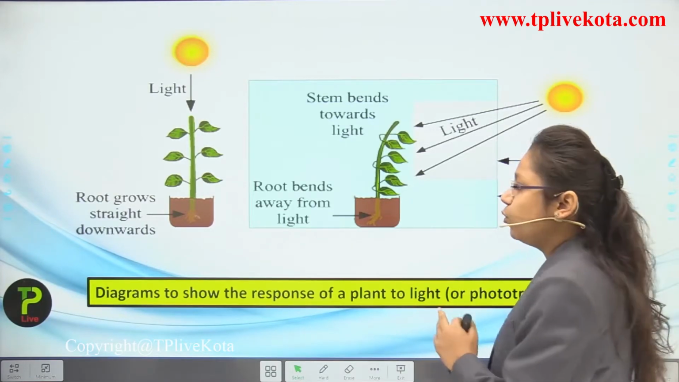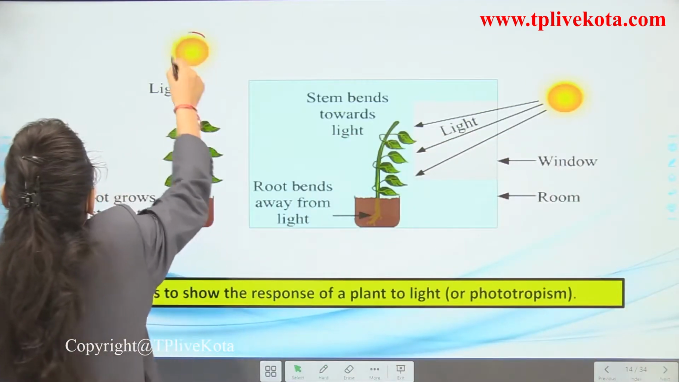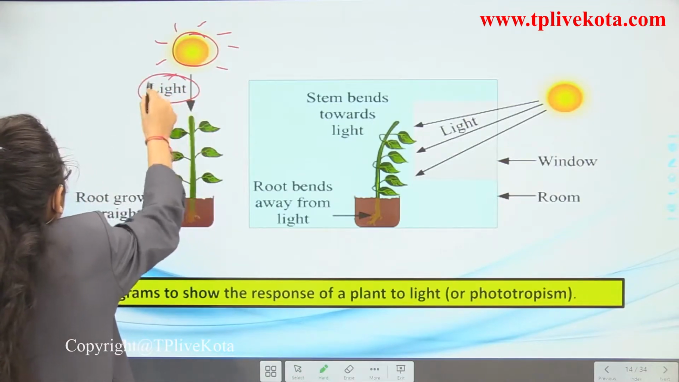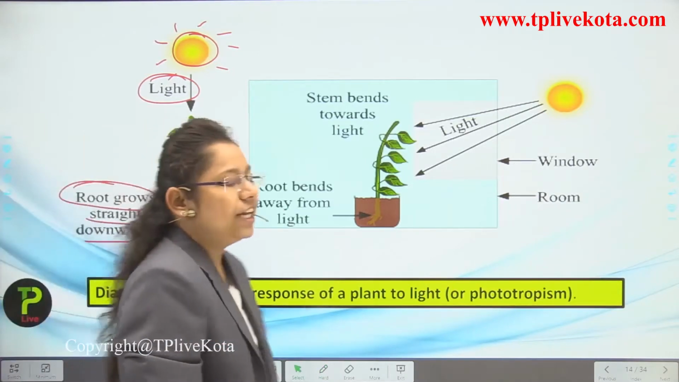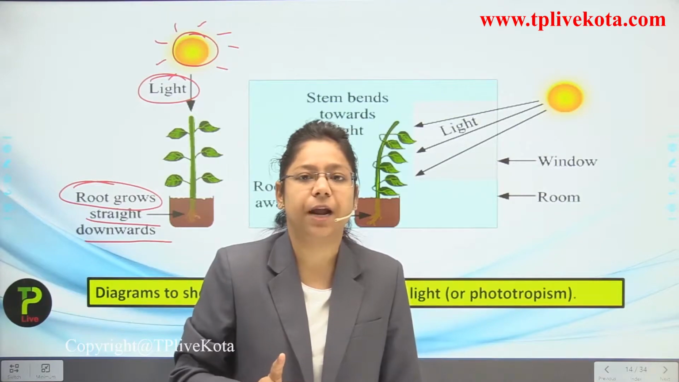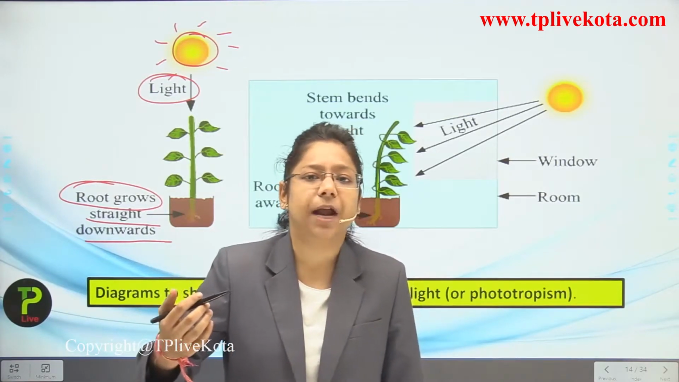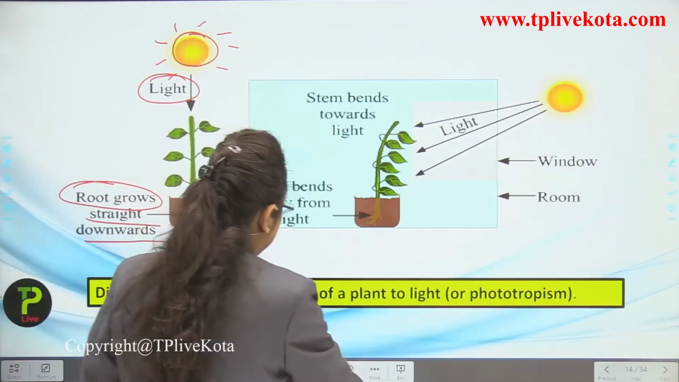Okay, now this is a very great diagram in which we are going to learn how the plants respond toward the light. Okay, now what is happening here, students? This is a light source. Now what is happening? Root grows straight downwards. Now root does not respond towards the light. Why? Because it is the underground part of the plant, so it is not receiving any kind of sunlight. But the aerial parts of the plant are receiving the sunlight, so they grow upwards. Now what is happening?